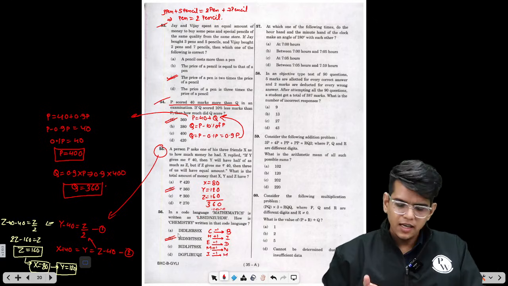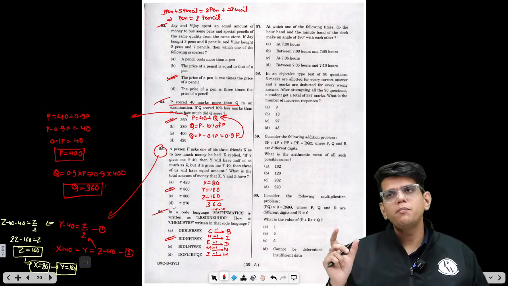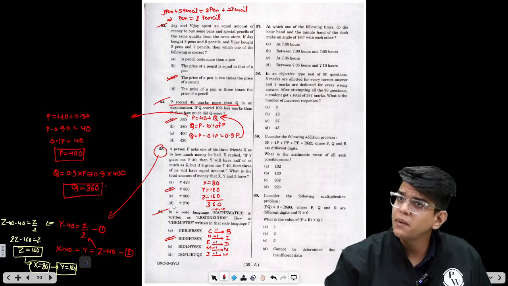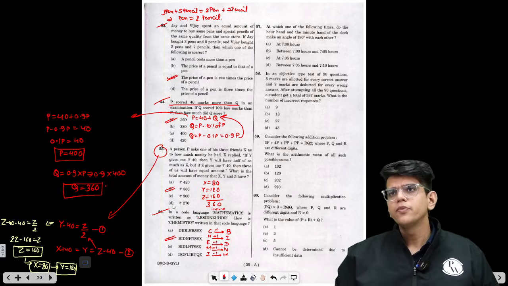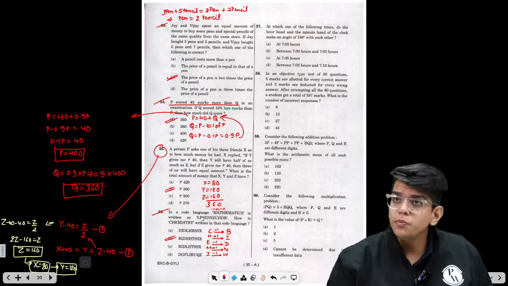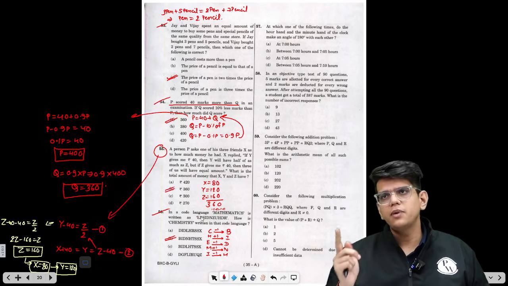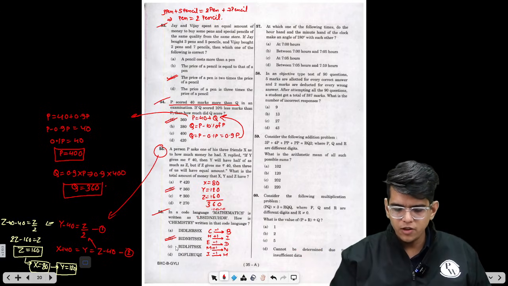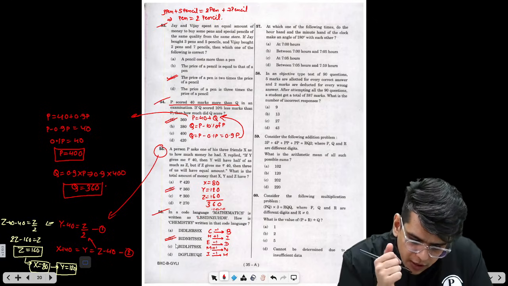Right? So these are very easy coding and decoding questions where you need to find out what is the pattern. If you see the first alphabet, M is related to L by minus 1. That is, you are moving one place backwards in the alphabetical series. L comes before M. In the second, A is connected to B, B comes after A. So the series is going like this, minus 1 plus 1, minus 1 plus 1, minus 1 plus 1. The same thing we have done for chemistry, and we have found out that option B is the correct option.